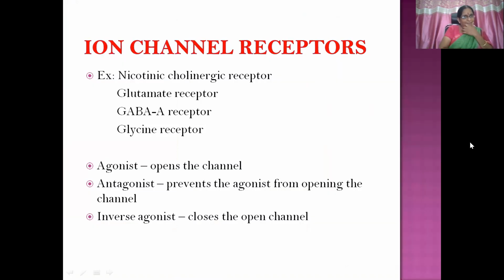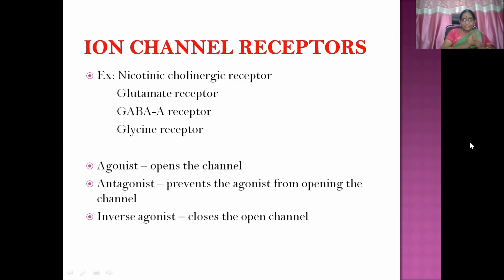So ion channel receptor examples are the nicotinic cholinergic receptor, glutamate receptor, GABA A, and glycine. Glutamate is an excitatory neurotransmitter, and GABA and glycine are inhibitory neurotransmitters in the brain. So the agonist opens the channel. You're aware of agonist, antagonist, and inverse agonist that we have discussed in the earlier session. Now we'll be bringing the application of those pharmacodynamic principles here.